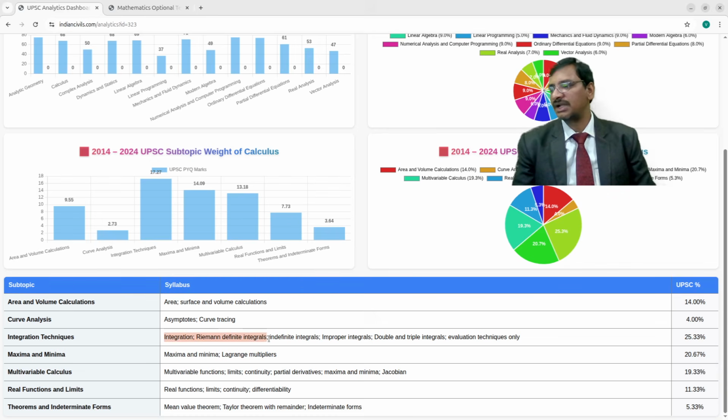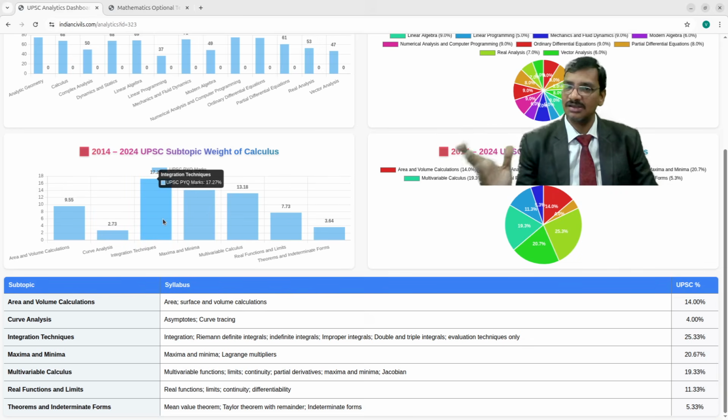So integration: Riemann definite integrals, and indefinite integrals, improper integrals, double and triple integrals, evaluation techniques only. So these are the areas, that means integration techniques. Out of that, mostly what they focus on is indefinite integrals and improper integrals. These are all the areas, and sometimes it is Riemann definite integrals. These ones are actually focused more, and that's why it has got the highest weightage.